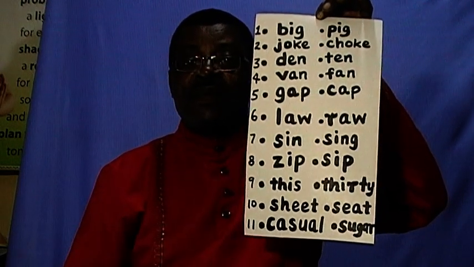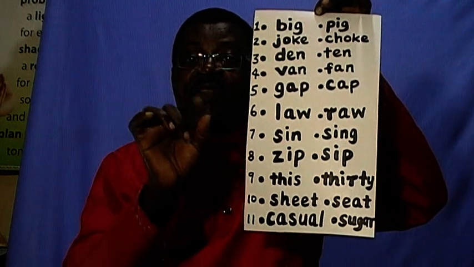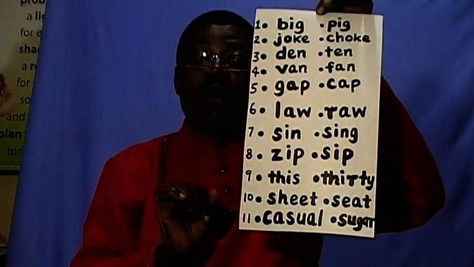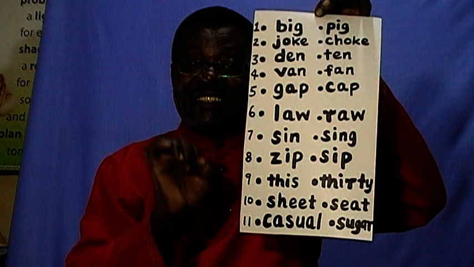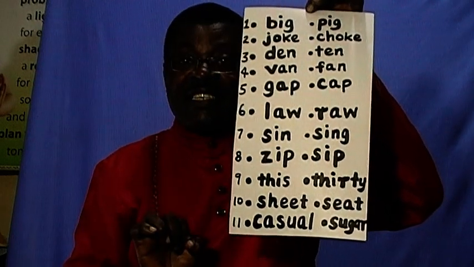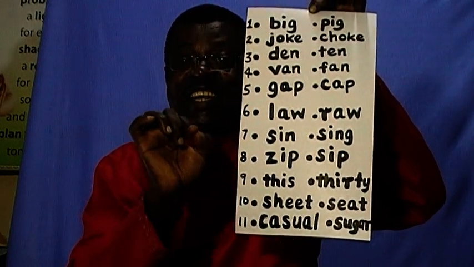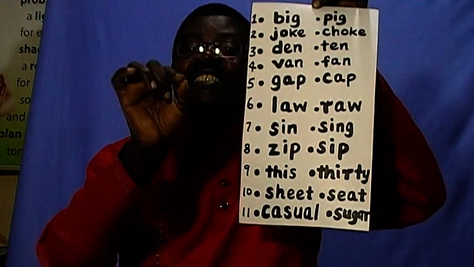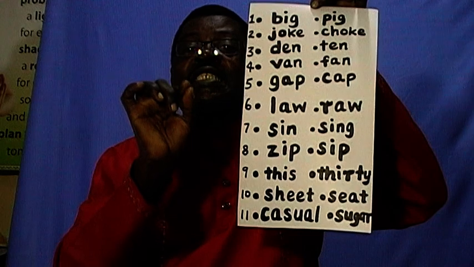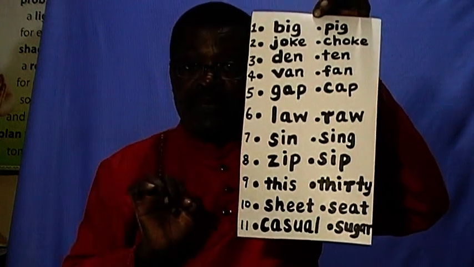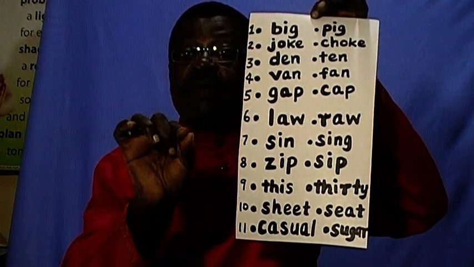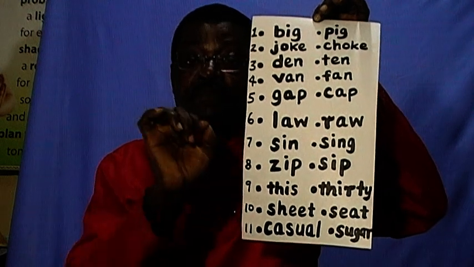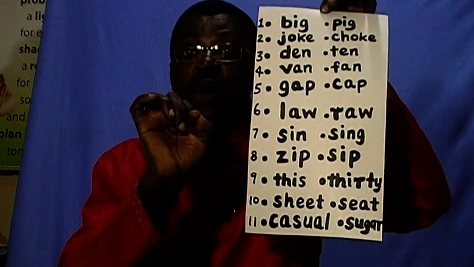The next one, s and that is not even s, but now I would take you to n. Sound n and n. That is in sin, sing. Clear? Then z and s. Zip. Then sip, to sip water. Zip, zip on your clothes.